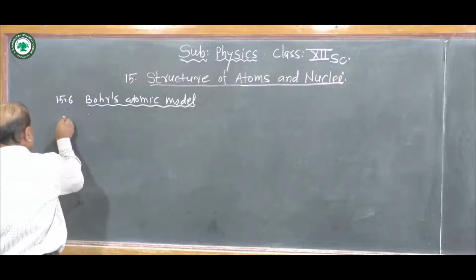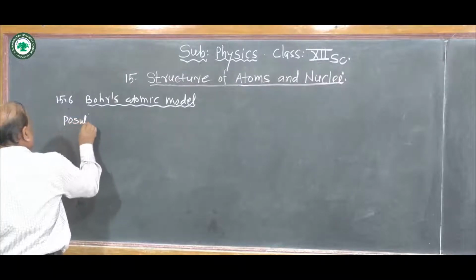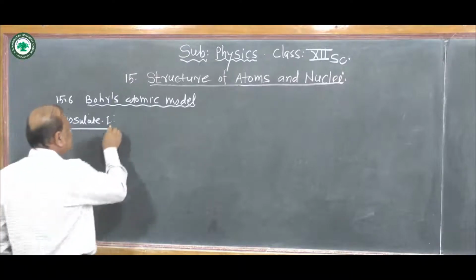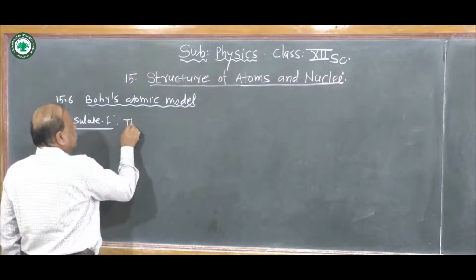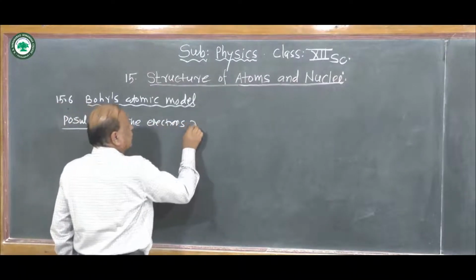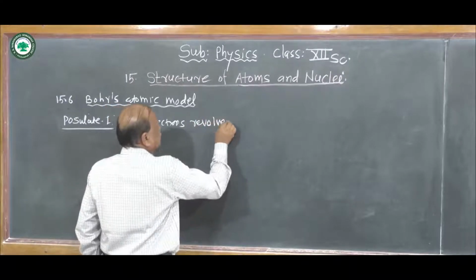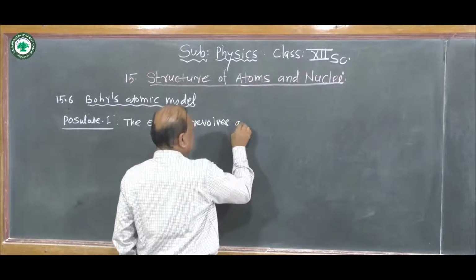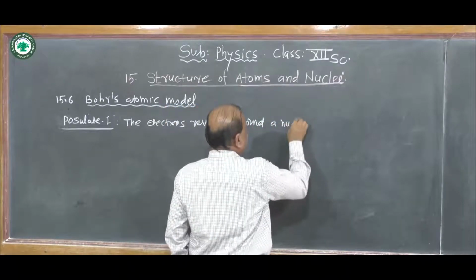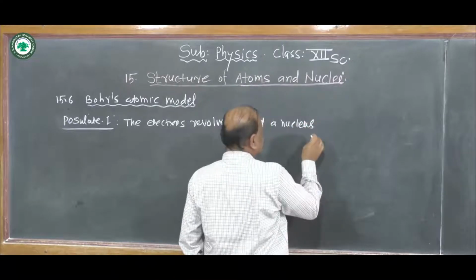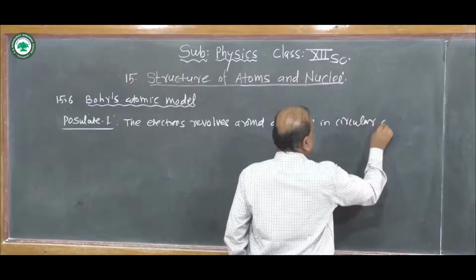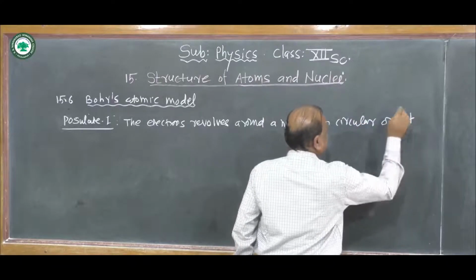See the first postulate, number 1. The electrons revolve around a nucleus in a circular orbit.